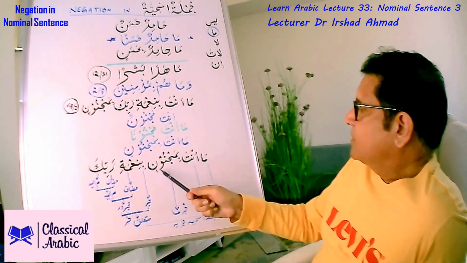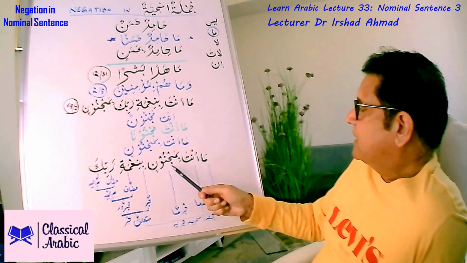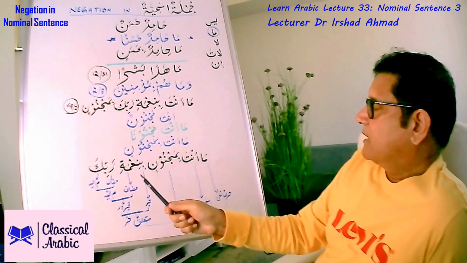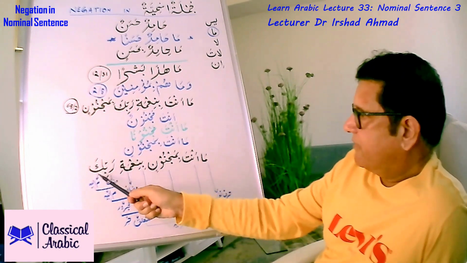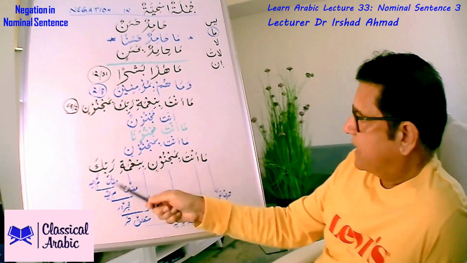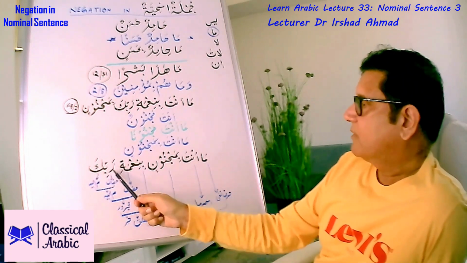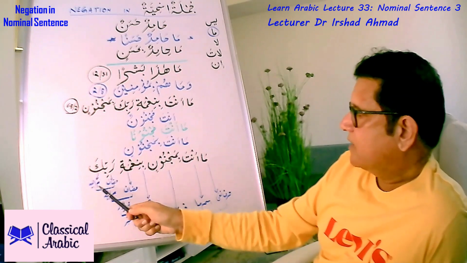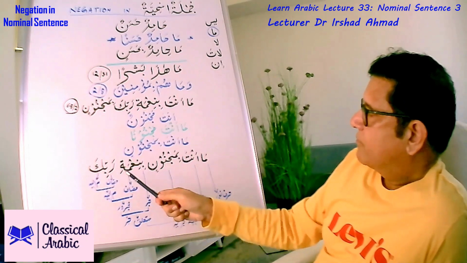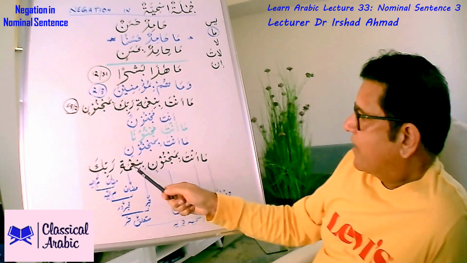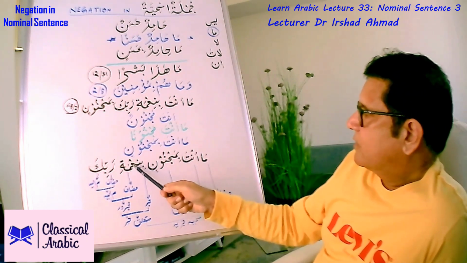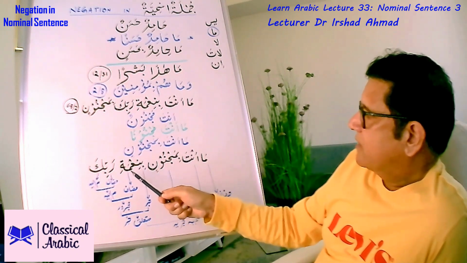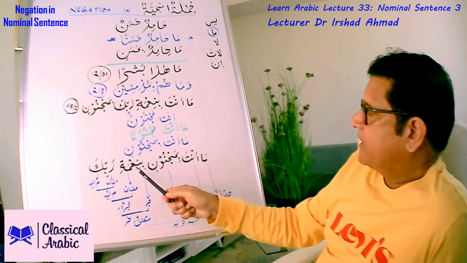So ma anta bimajnoonin, you are not a madman at all. And then bini'mati rabbika, that's a phrase. There is one phrase and there's another phrase in phrase. Rabbika, we know Rabb is mudaf and ka zamir is mudaf ilayh, and that murakkab izafi becomes mudaf ilayh of this mudaf. So that should be ni'matun, and because of being mudaf, you lose tanween.